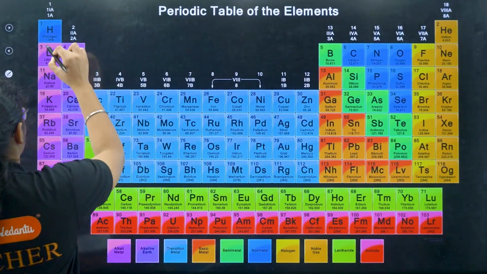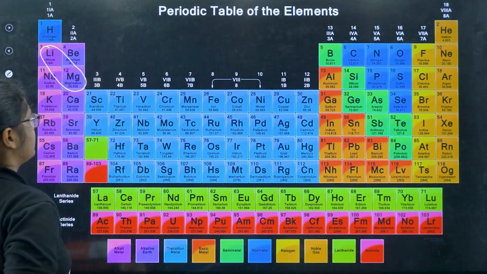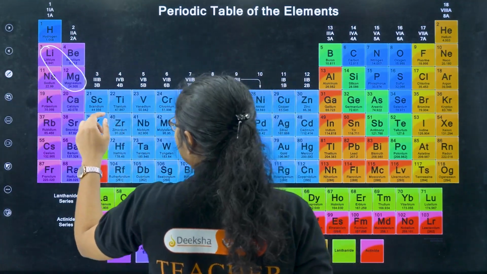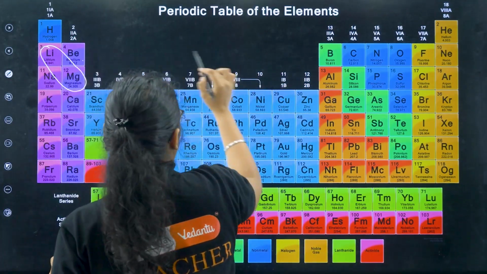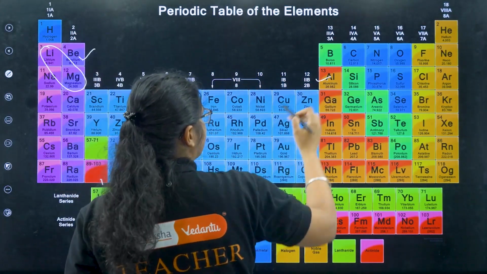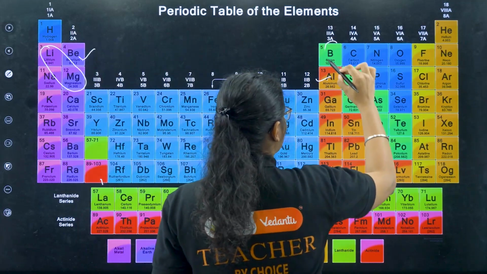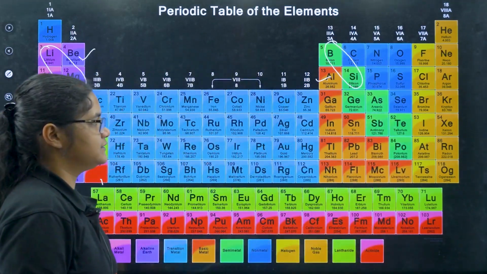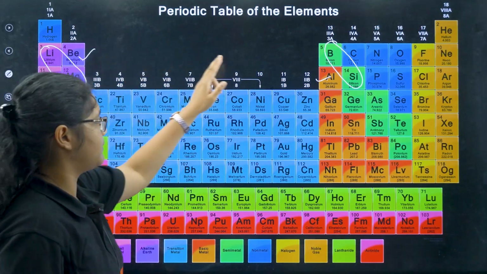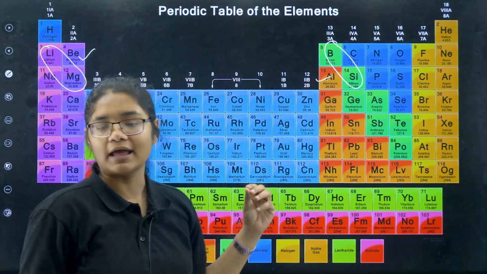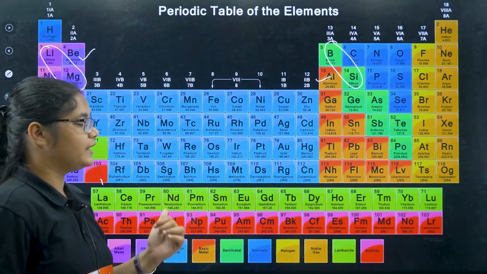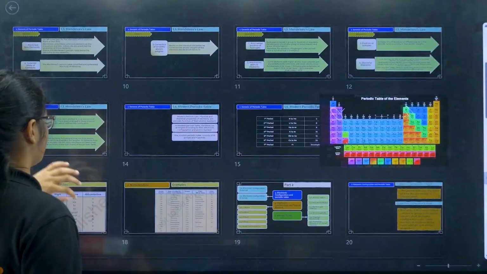Yes, lithium and magnesium are diagonal elements. Then beryllium and aluminium, again diagonal elements, and boron and silicon again diagonal elements. The properties of lithium and magnesium are similar, beryllium and aluminium are similar, and boron and silicon have similar properties. That is why they are called diagonal elements or diagonal relationship.